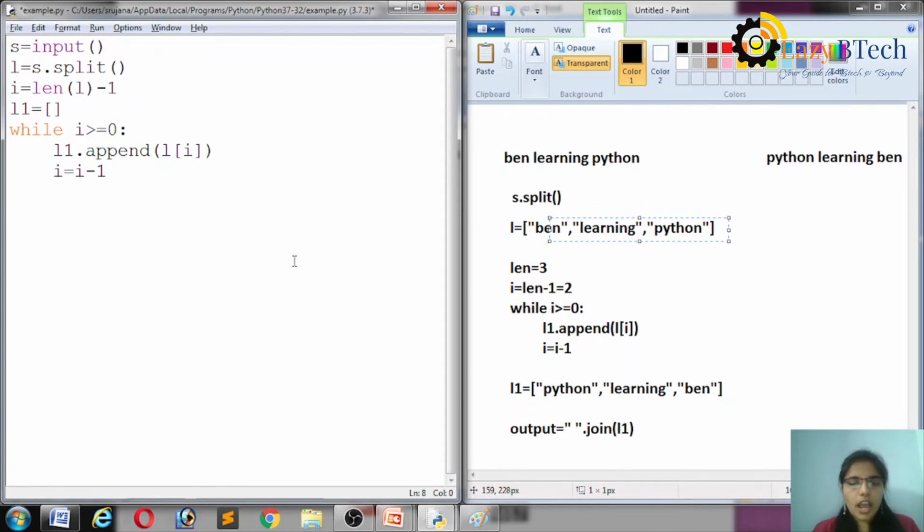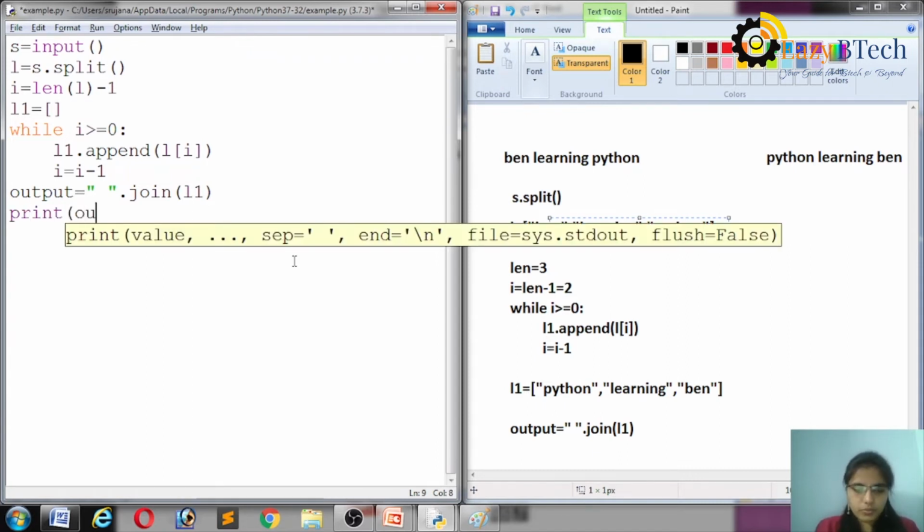Okay. Then I have to join these substrings into one string. So I am taking the variable name as output. Output is equal to space dot join of L1. Okay. Let's print output.